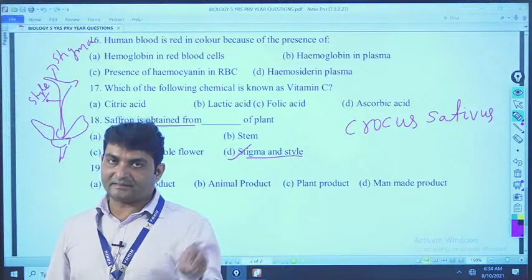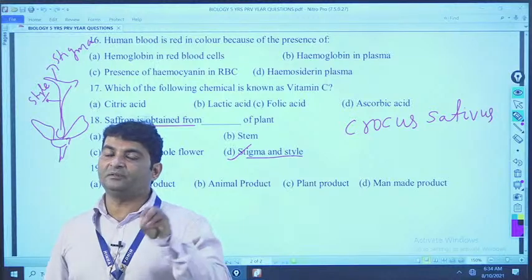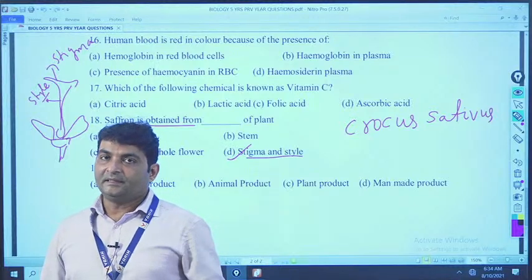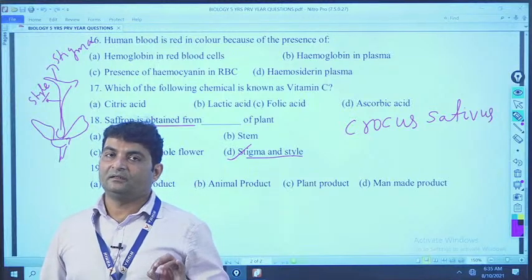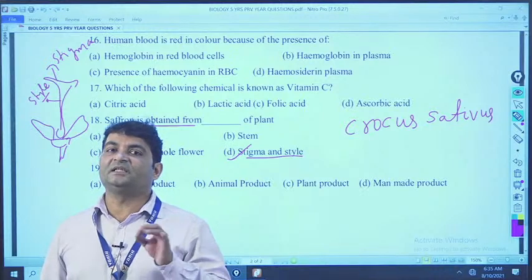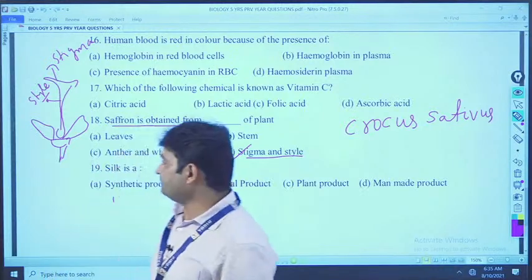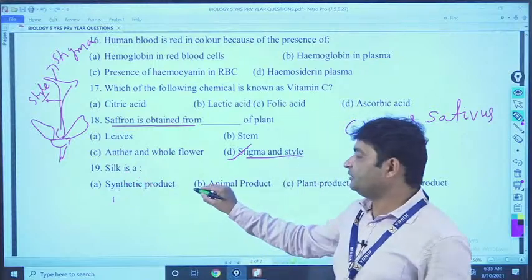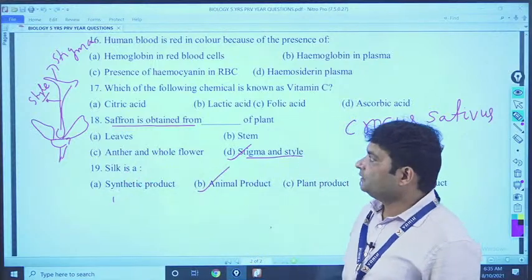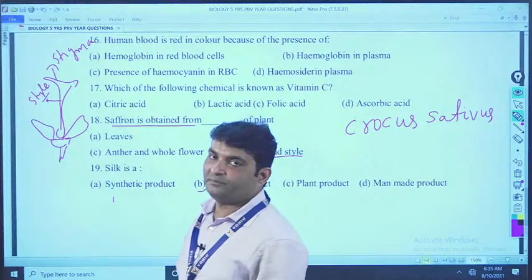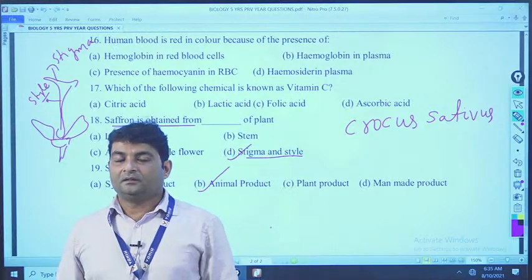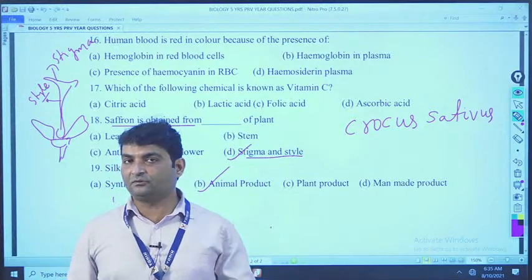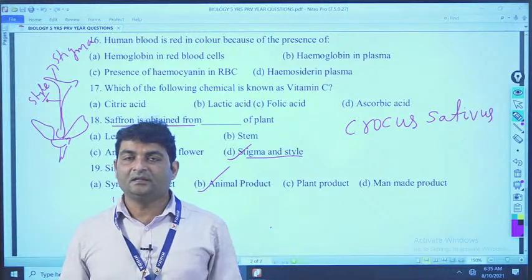When we extract that cocoon from the plant and put it in boiling water, it produces a thread that is nothing but silk thread, okay. So that means silk is an animal product, okay. So, this is all about your previous years, means from 2015 to 2019's question answers that I discussed.